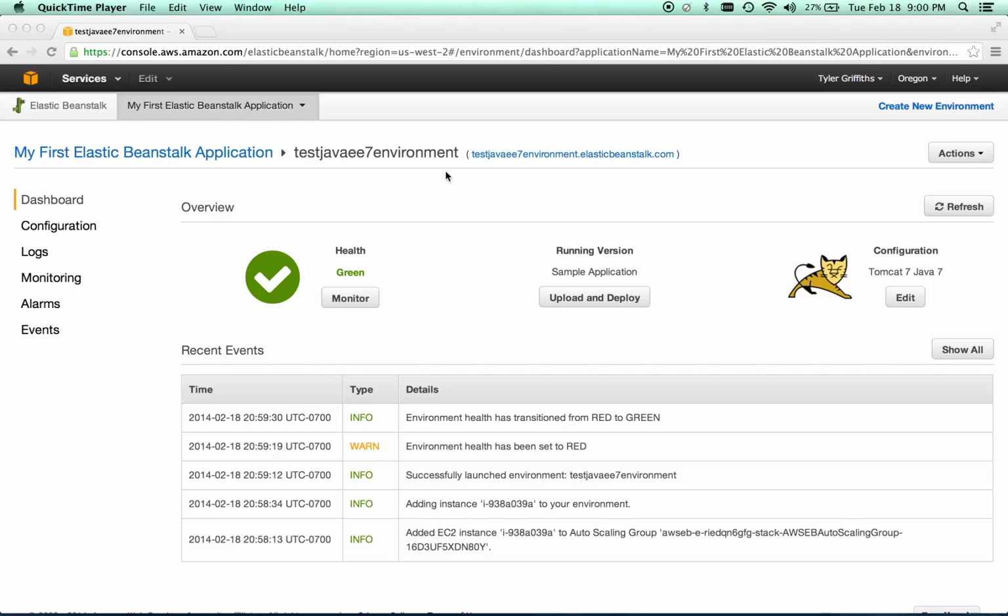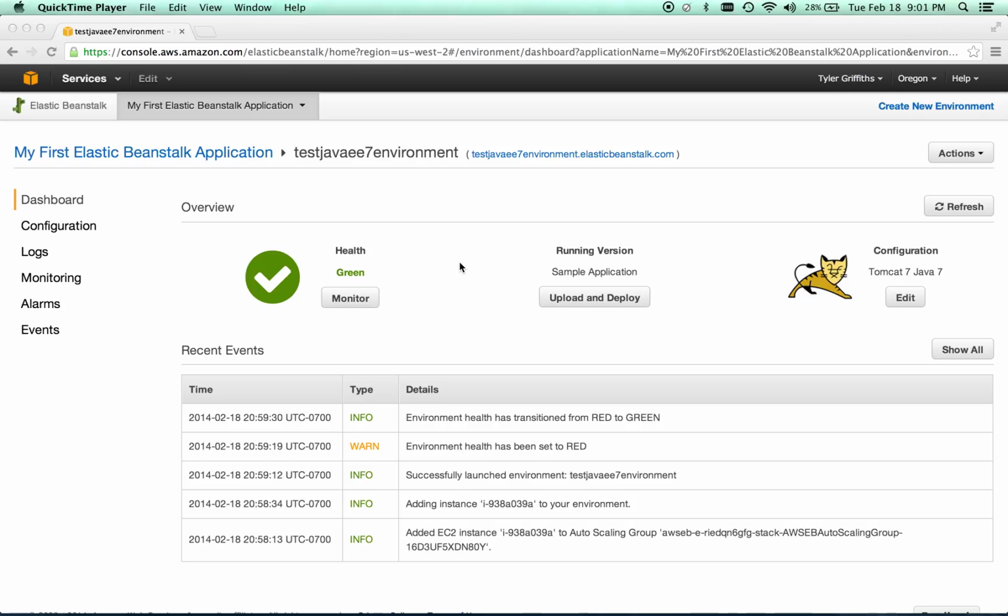Now that we have the Elastic Beanstalk environment ready to go and the health is good, what we need to do is create a user basically with some permissions in order to access this. And what we're going to do is take that user and map that user to our IDE, which is Netbeans, so that we can have a connection there and be able to just push our application right from Netbeans into our environment and run it that way.